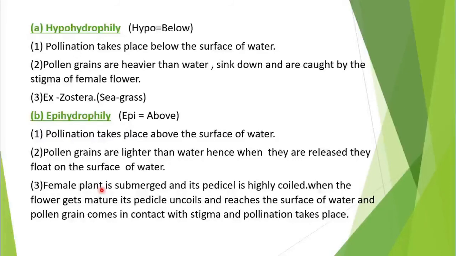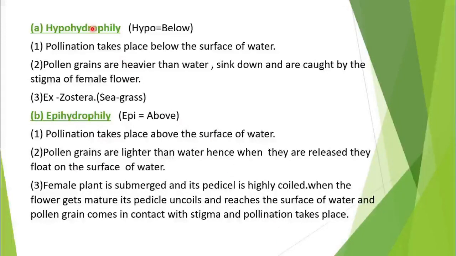But nature had given a modification, its pedicel. Pedicel means the stalk of the flower is very long, but it is highly coiled. And as soon as the flower gets mature, the pedicel uncoils and it reaches the surface of the water where the pollen grains are floating. Now just imagine, the pedicel uncoils and brings the stigma up, and the pollen grains are floating on the surface of the water, pollen grain naturally comes in contact with the stigma and pollination takes place.